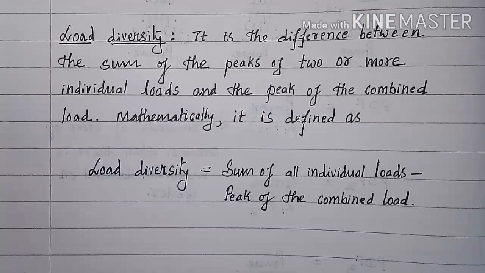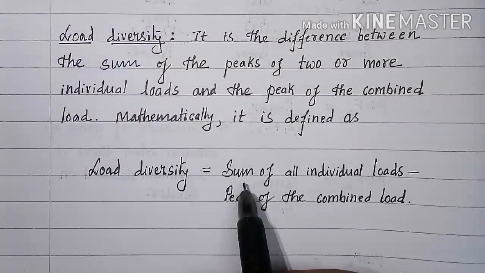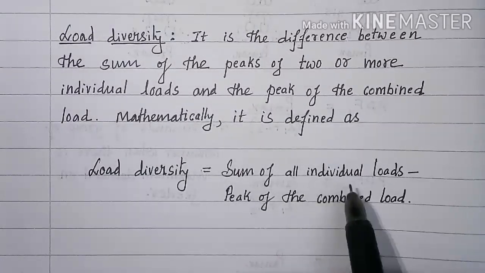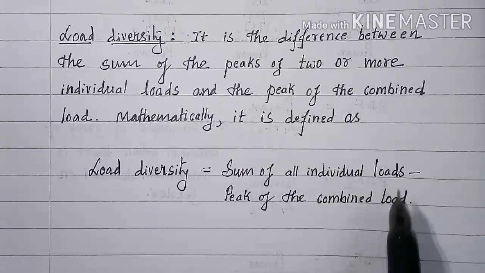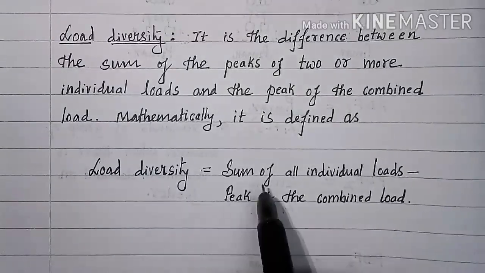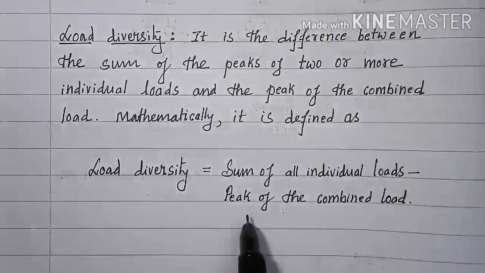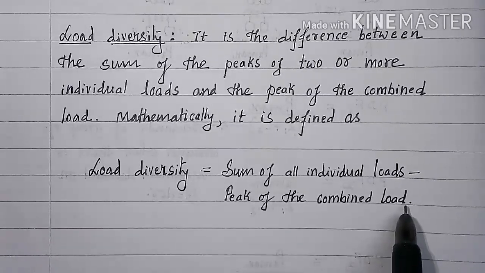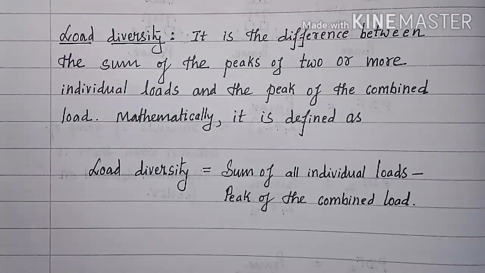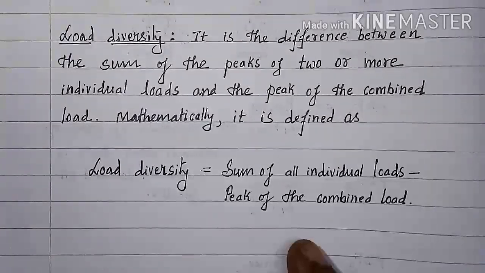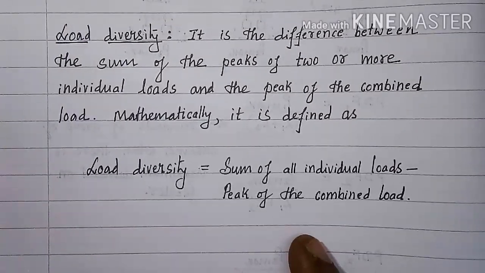If at any time all loads are peak loads, then sum of all individual loads will be equal to peak of the combined load. Then load diversity becomes equal to 0.